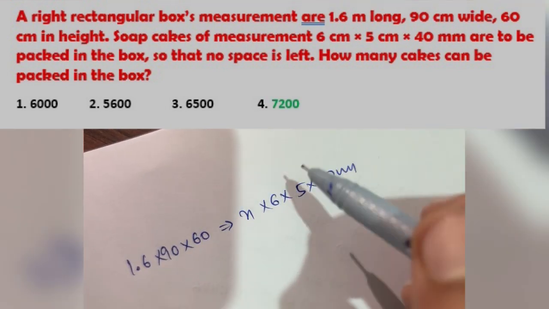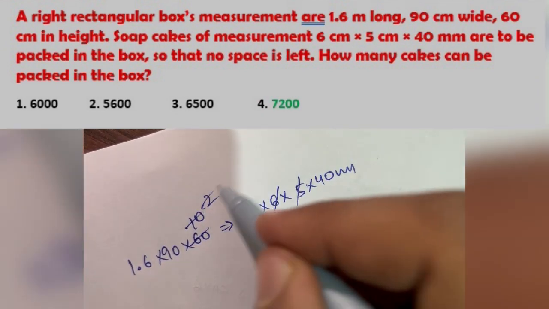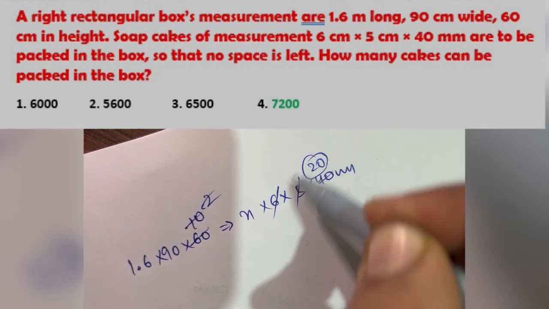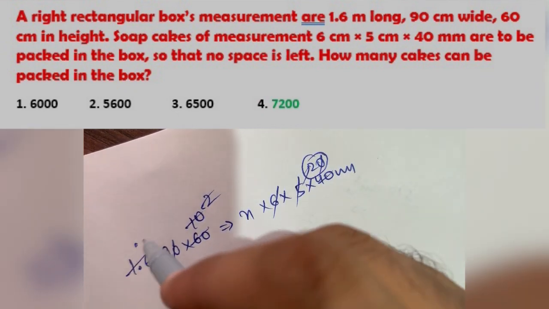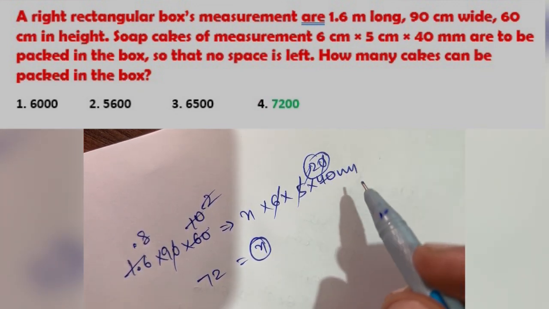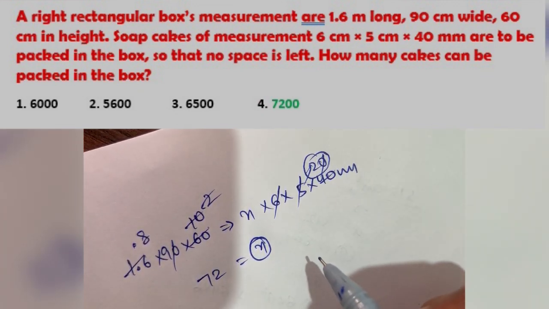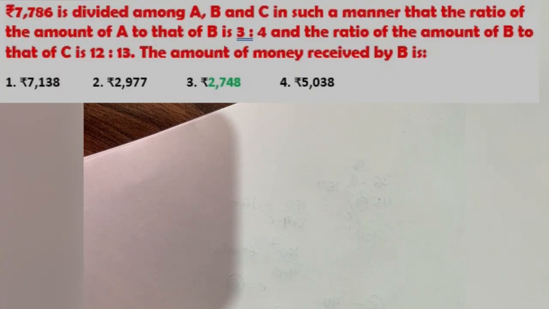The zeros cancel, and n will be 7200. The option with 72 is option number 4, so 7200 will be the correct option for the question.